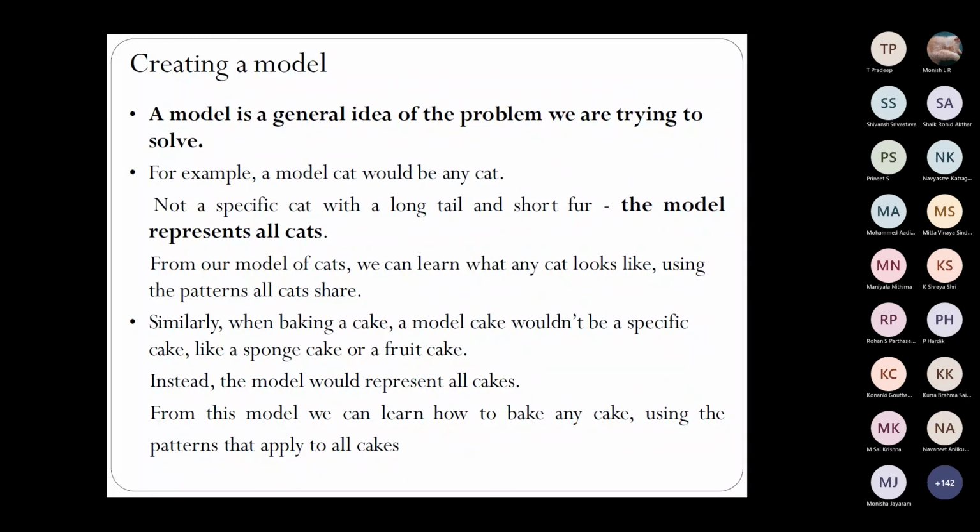So when baking a cake, of course, small details like sponge cake, fruit cake, etc. may not be mentioned. So baking a cake is a task where we identify the generic characteristics. Those patterns are identified. Irrelevant, very specific details are ignored. So we are coming up with a model. Okay. For that, we are filtering out certain very specific irrelevant details. So that is about our abstraction also.